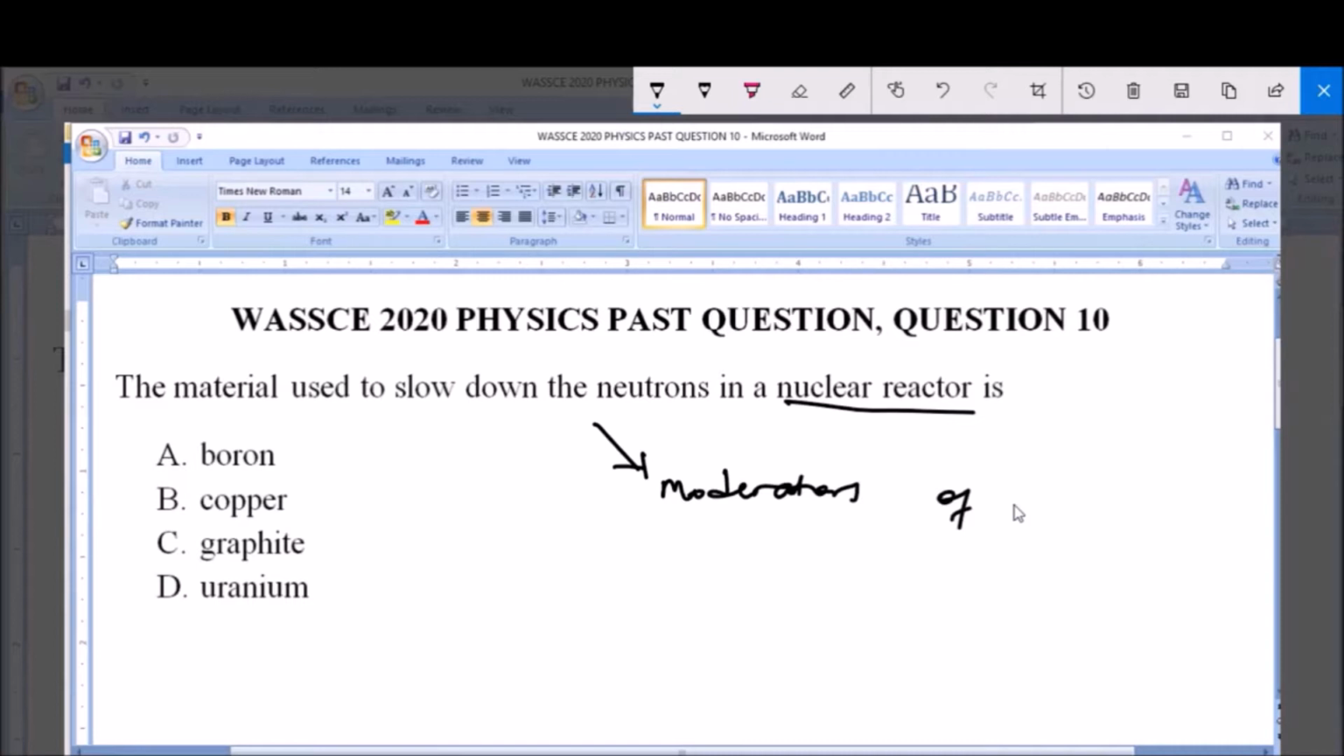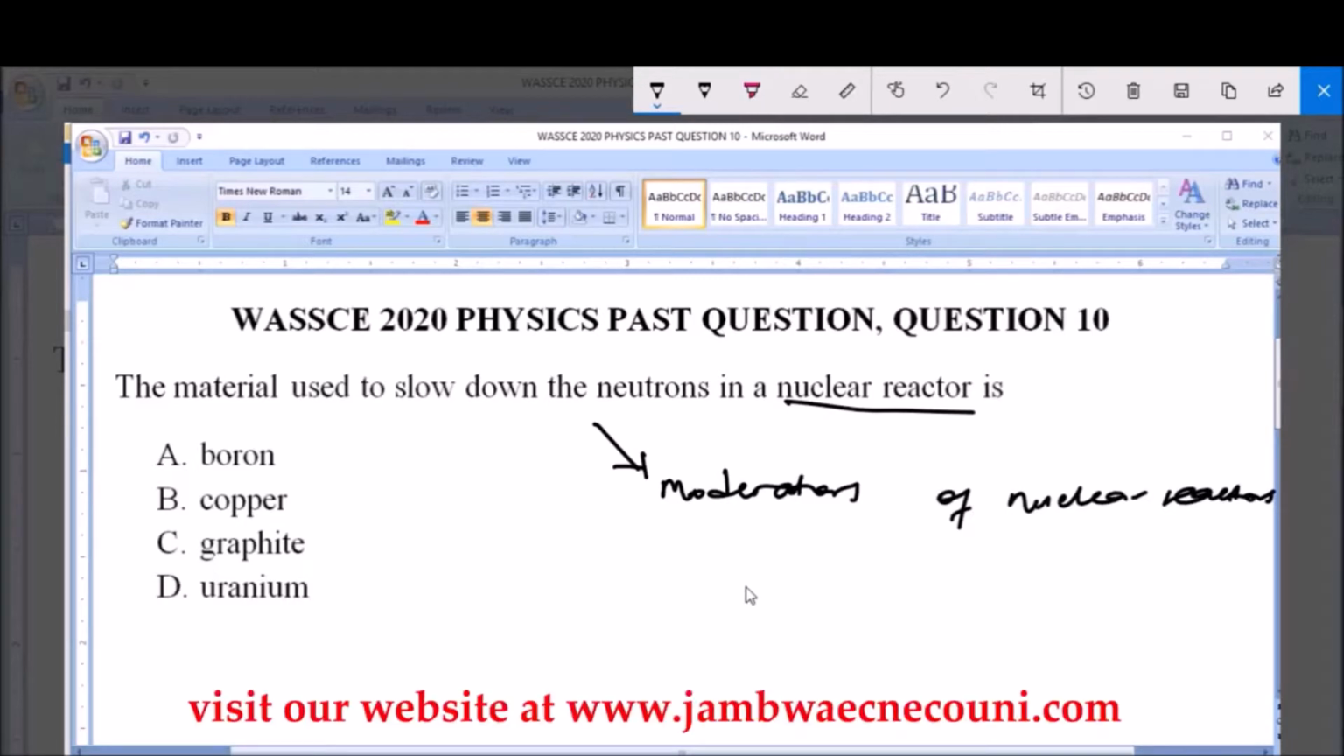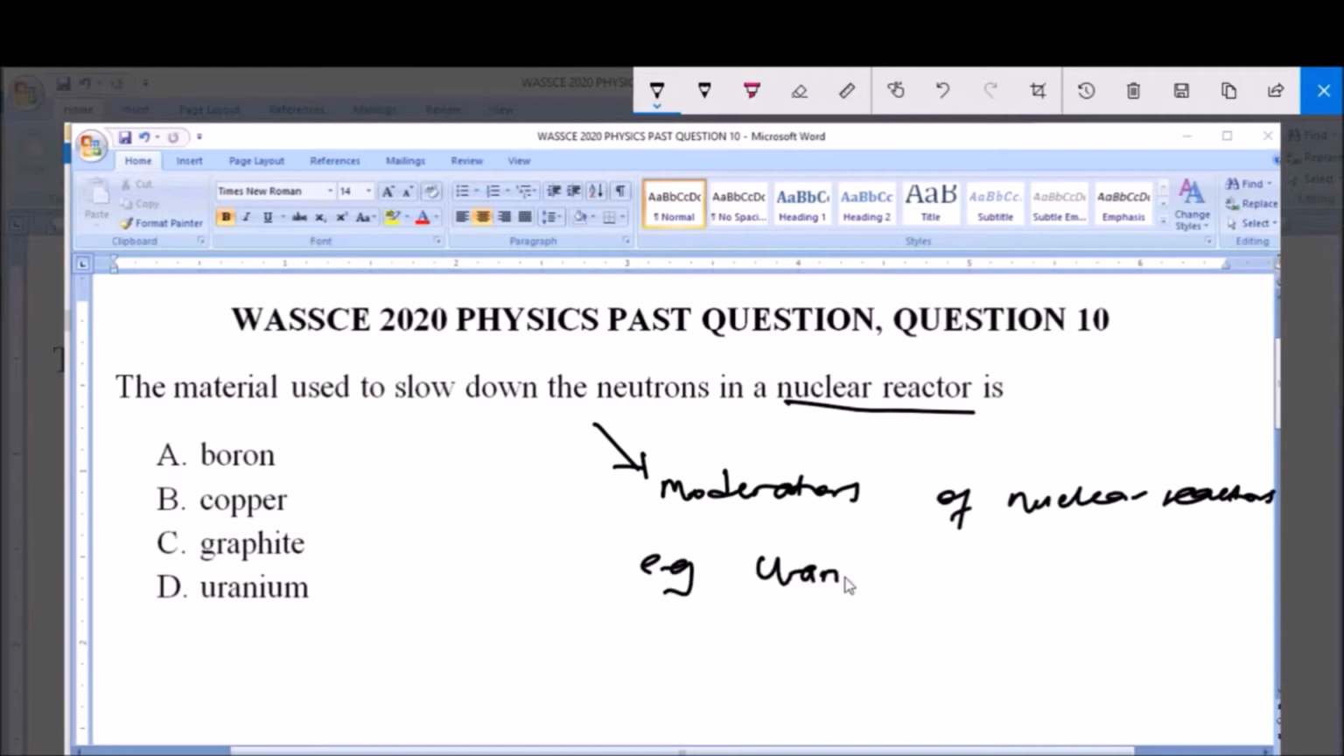We call them the moderators of nuclear reactors. They help to slow down the neutrons. In some other terms, you can call them what? Coolers. So they are moderators of nuclear reactors that slow down neutrons. Now, an example of a material that is used to slow down neutrons is the uranium. Uranium is a typical example of a material used to slow down neutrons in a nuclear reactor. So uranium is known as a moderator of nuclear reactors, and that is option D, uranium, which is the answer to this question.